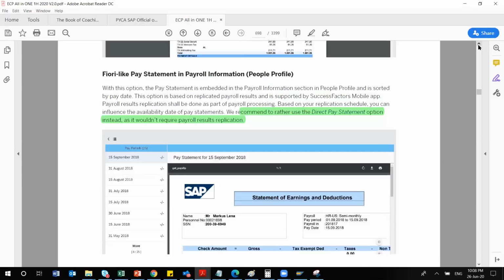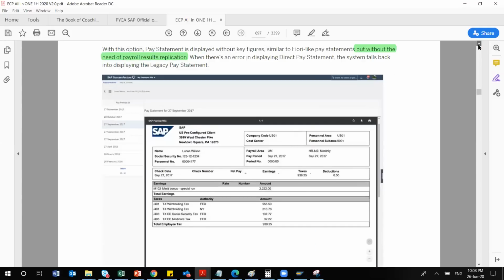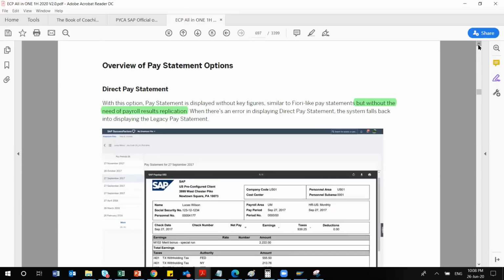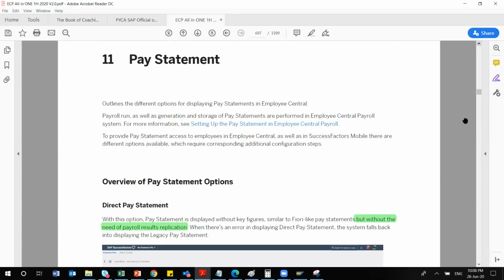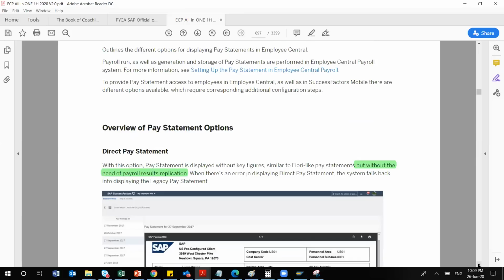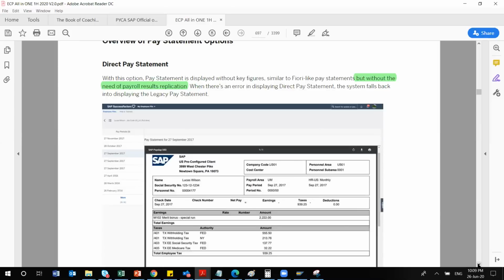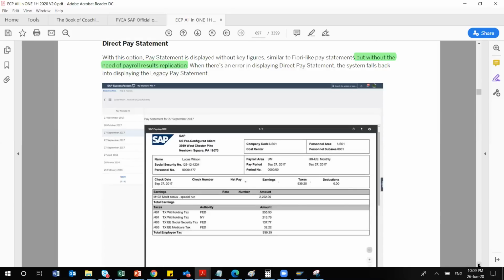This is the official SAP implementation guide, in the point-to-point replication, chapter number 12. The topic name is pay statement, and in this you will see there are different use cases, as SAP calls them. The first use case is your direct pay statement. As I was mentioning, there is no need of payroll results replication if you would like to implement this use case, which is recommended by SAP. Even if you do not require any payroll results to be replicated, you can still use it, and you will be able to see your payslip in the mobile application as well.